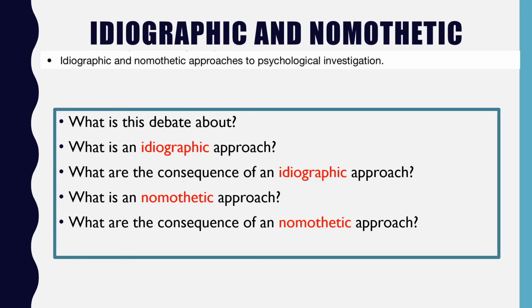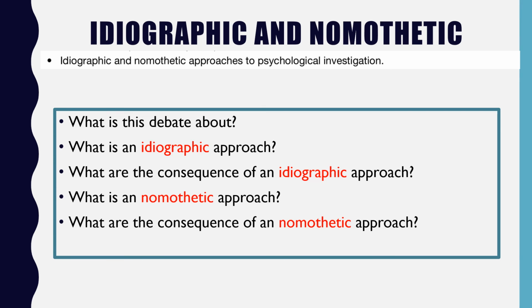The nomothetic approach, if you think of it, is the reverse of this. So it's the idea that I don't want to study an individual or a small group of people. I want to study large groups of people. But in order to do this, what I'm not going to be able to do is get the detail that I had if I use the ideographic approach. So I'm going to favour methods that produce quantitative data. So I'm much more likely to use an experimental method in order to carry out my research.